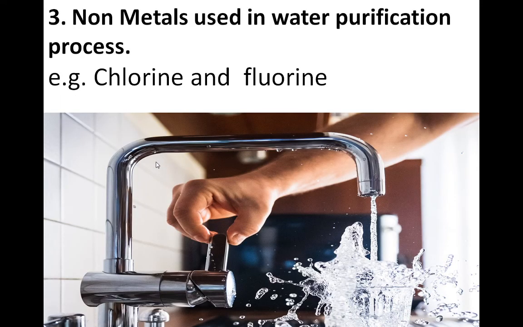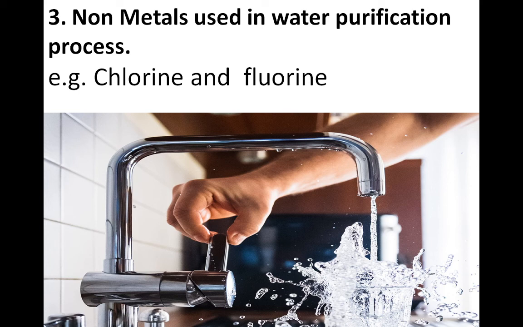Next, non-metals used in the water purification process, for example chlorine and fluorine. Chlorine has a disinfectant property. Chlorine is also known for its de-staining property. Because of that, chlorine can kill bacteria.